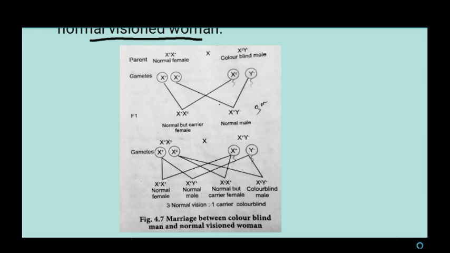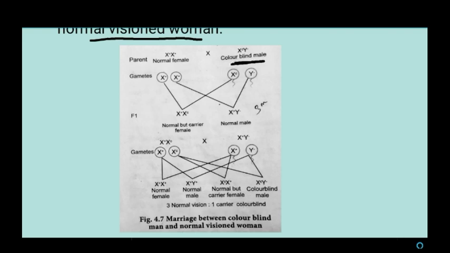The crisscross pattern of inheritance is nothing but the colorblind father transmitting the colorblind gene to his grandson through his daughter. This is the colorblind father.